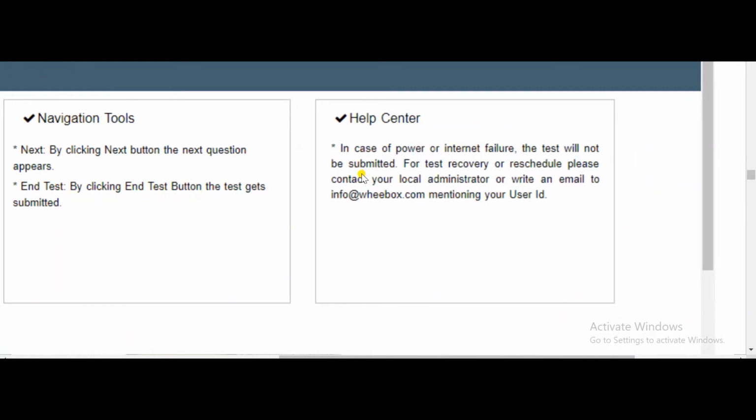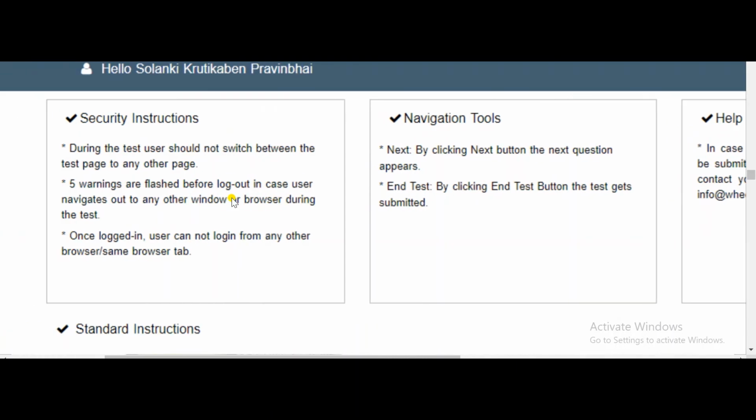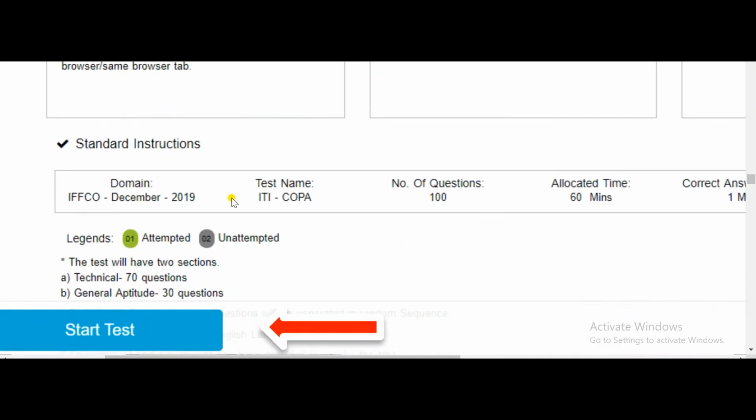If by chance your power or the internet fails during the test, then for recovery you need to contact your local administrator or the invigilator, or you can tell them to write an email, and they will manage, because it is their responsibility to maintain the internet and the power supply. Then these are the standard instructions.